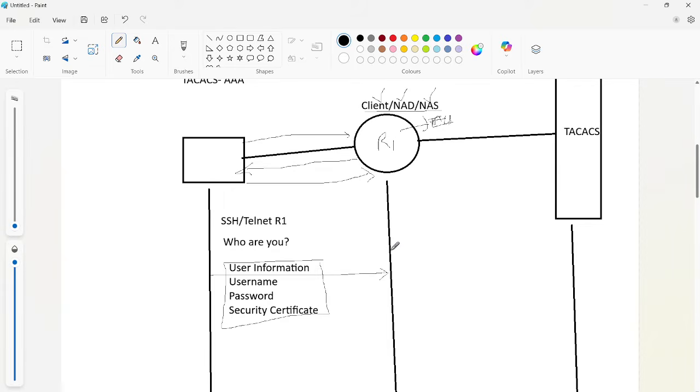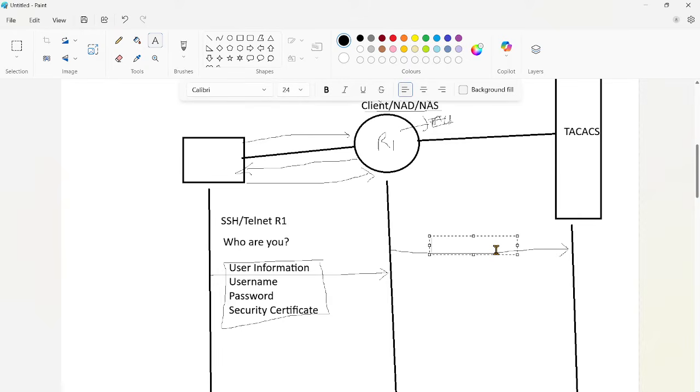It will send those credentials to be verified in the server. Once the server receives this username through the network access device, it will be sending all the user information to the server.